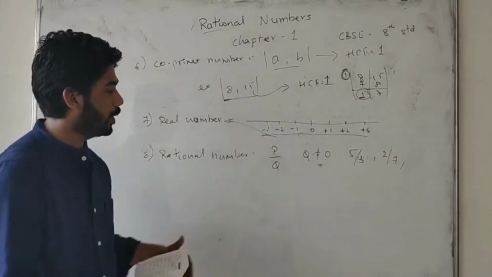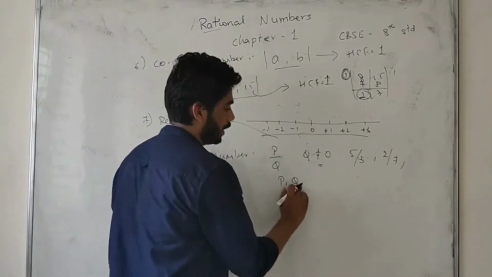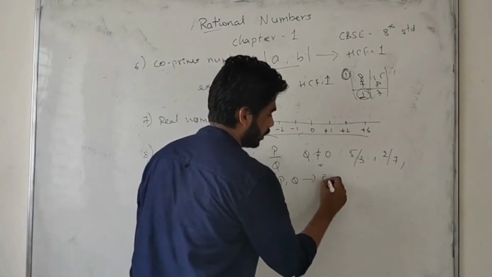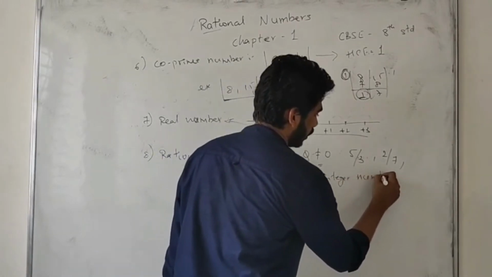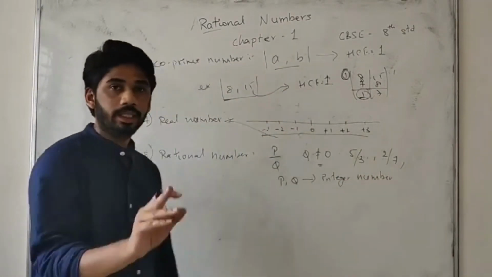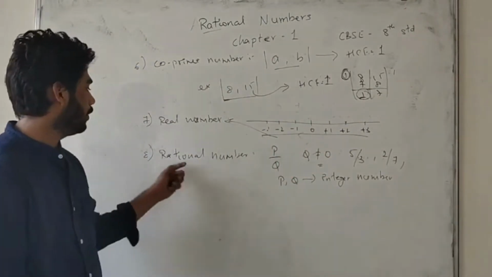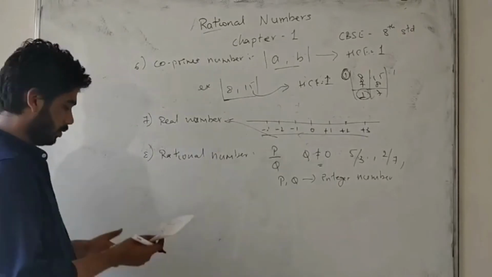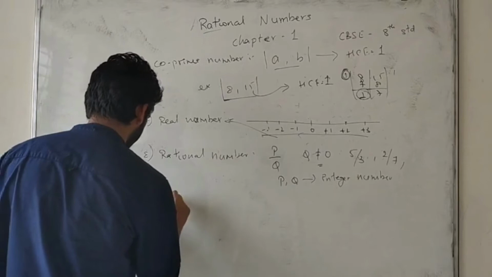In rational numbers, there are two numbers, P and Q. They are integer numbers. It may be plus or minus. P and Q are integers. If Q is not equal to 0, that number we call a rational number. Okay. Next one, ninth one.